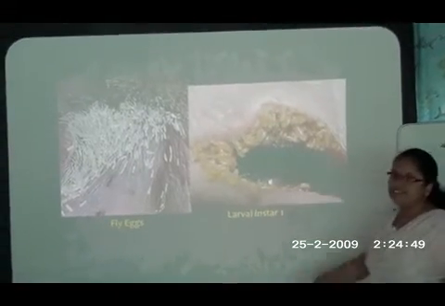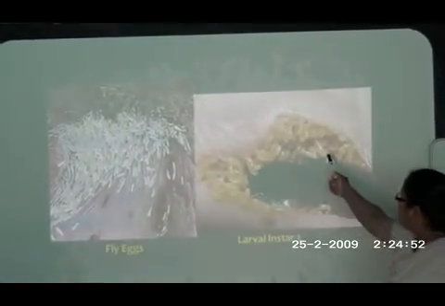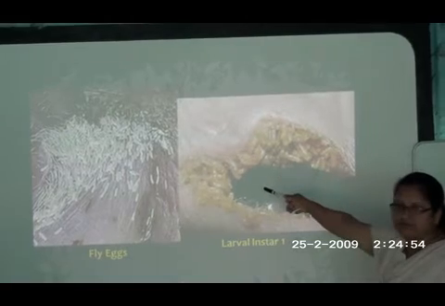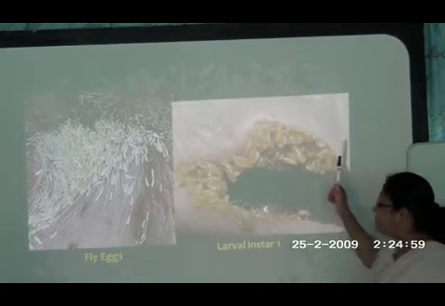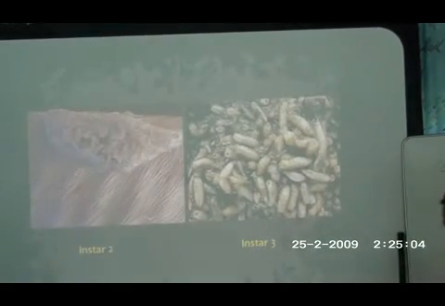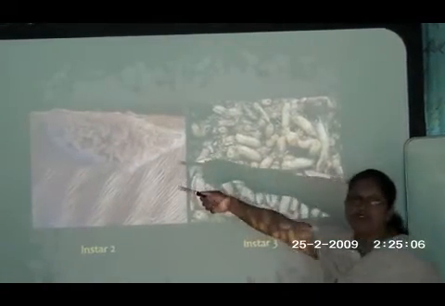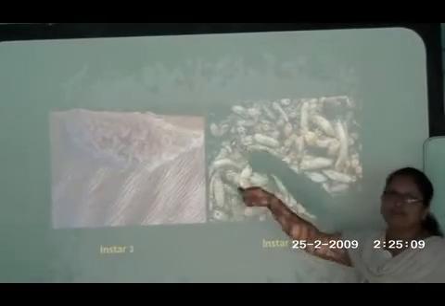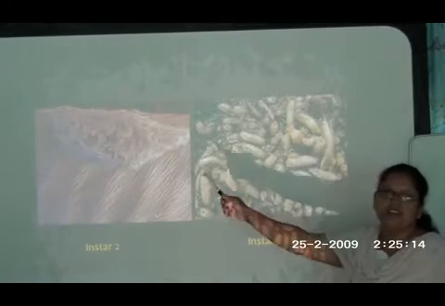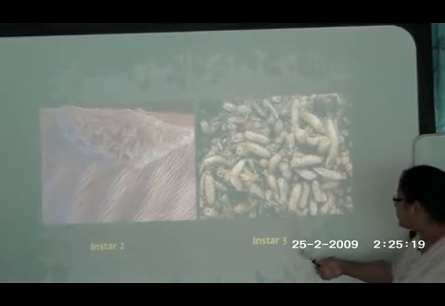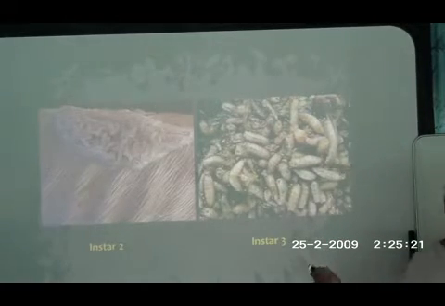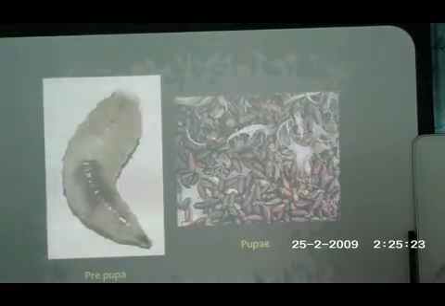You see the fly eggs, and then larval instar 1, the first instar of the larval stage. As soon as the eggs hatch out, they appear something like this, and then it's followed by instar 2. In instar 2, the maggots feed on the decaying flesh and grow very fast depending upon the temperature, because temperature greatly affects the growth rate of the larvae. Instar 2 is followed by instar 3, and now they are ready to pupate. The pupa will form and then the cycle will repeat.